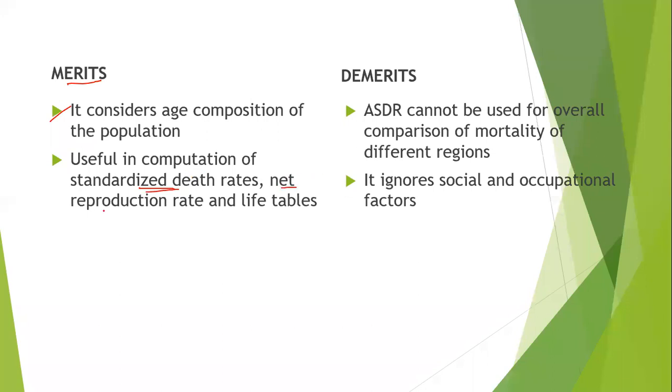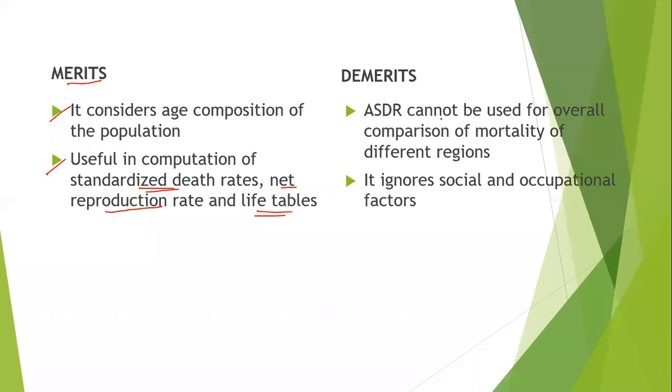Even in net reproduction rate, it will help us. In the next coming method you will learn how it helps to calculate the net reproduction rate. And also in the life table, when we go to this concept, you will know how ASDR helps in calculation of life table and net reproduction rate. So this method helps us in calculation of standardized death rate, net reproduction rate, and the life table. Okay, coming to the demerits.